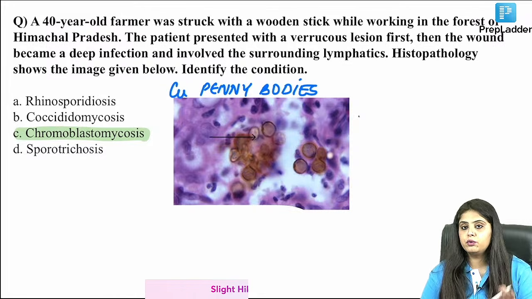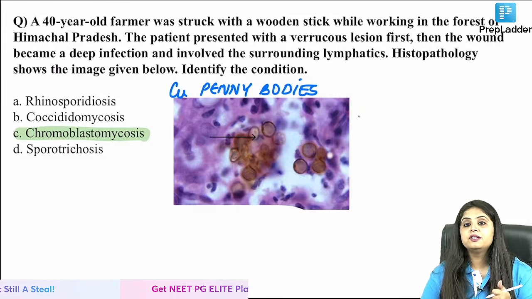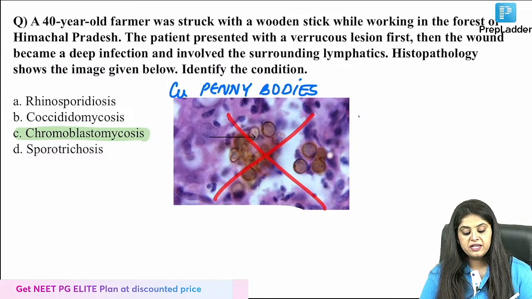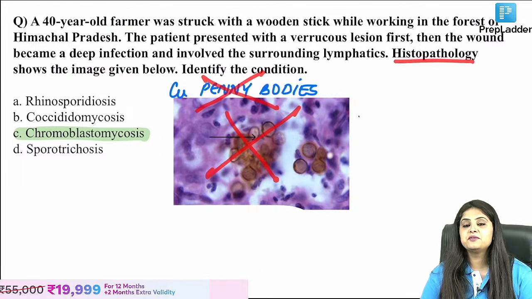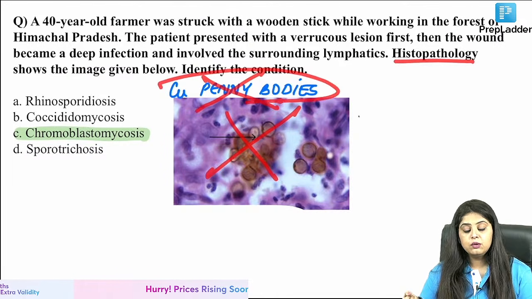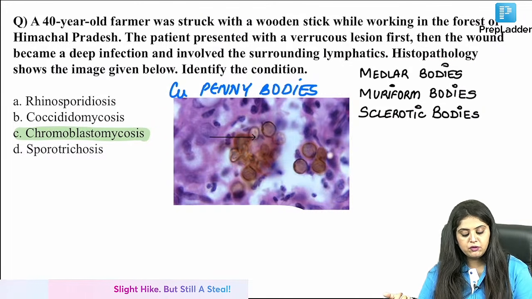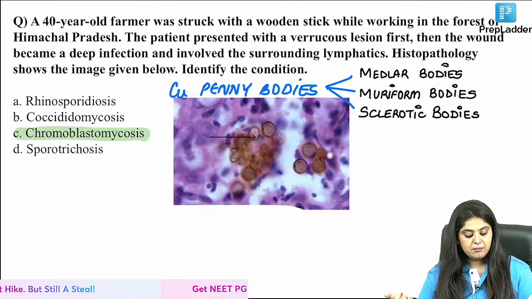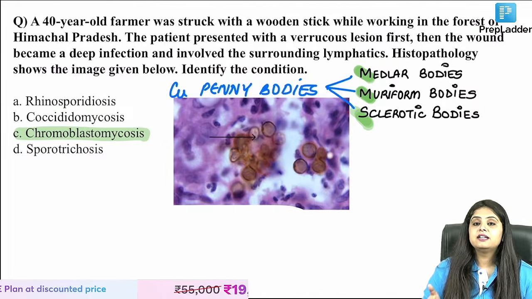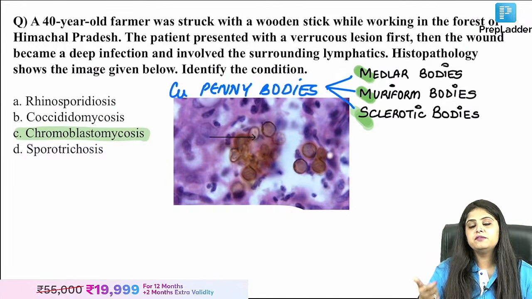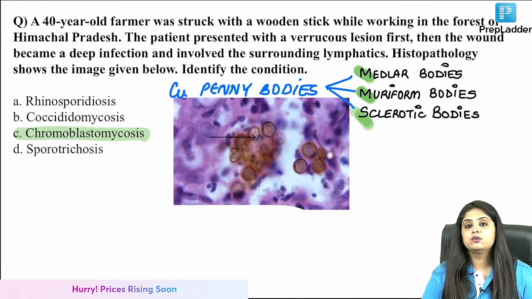Examiner will either give you this photo, but what I feel is because you answered it in less than 5 seconds, examiner does not want that. He will not give you this photo. He will say histopathology shows, he will not even mention copper penny, not even give photo. What are the other names of copper penny bodies? They will be mentioned. Ma'am, the other names of copper penny bodies are MMS, medlar body, muriform body, sclerotic body. Examiner will say that the histopathology shows medlar, या muriform, या sclerotic. That is how you will pick up. Without the photo, it is chromoblastomycosis.